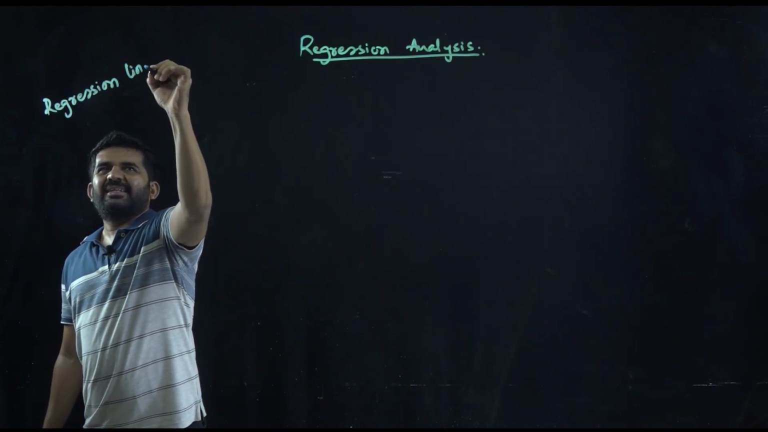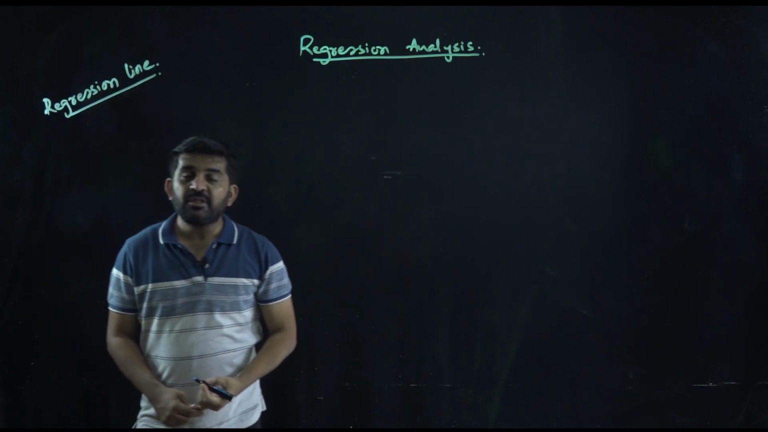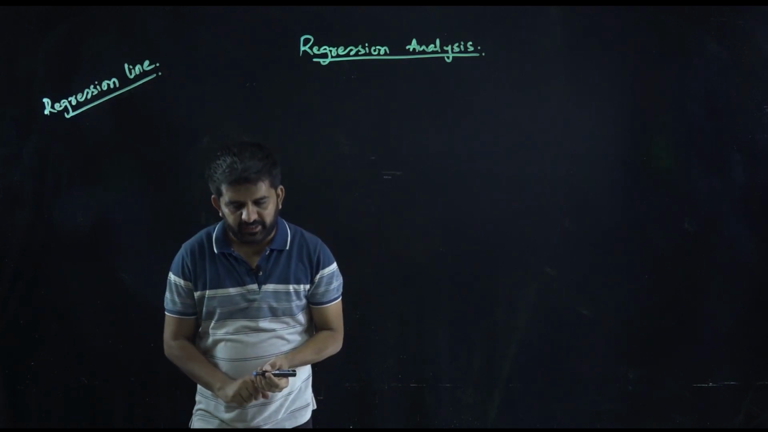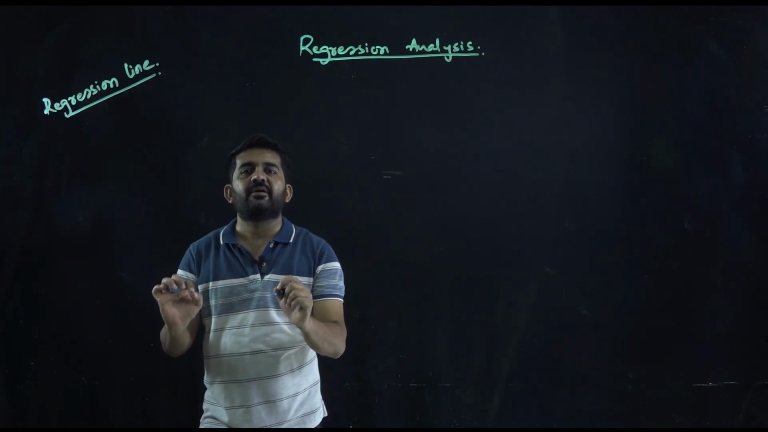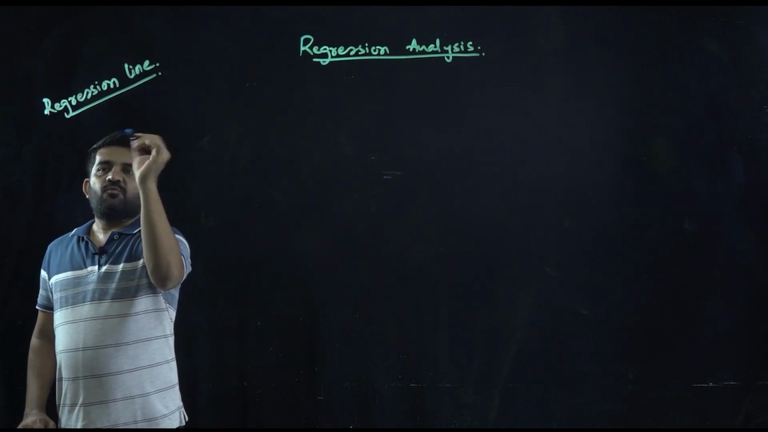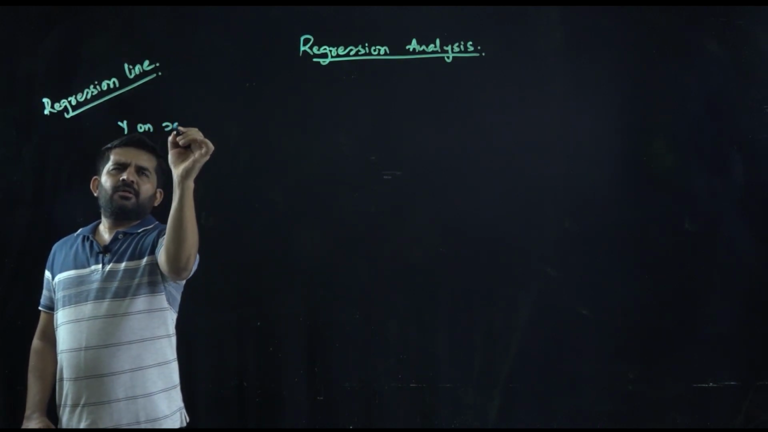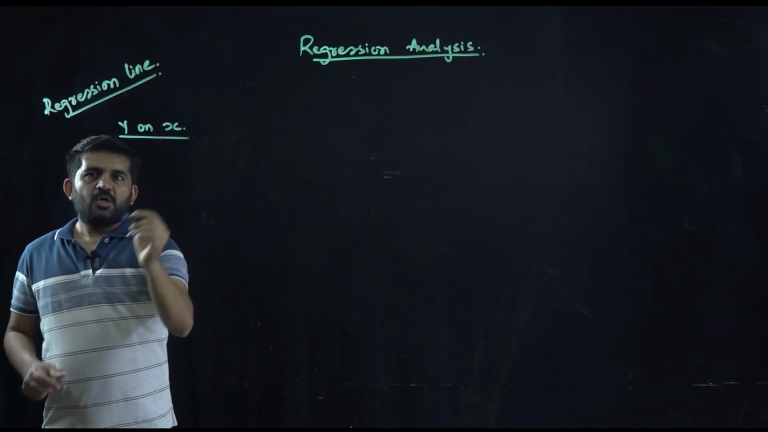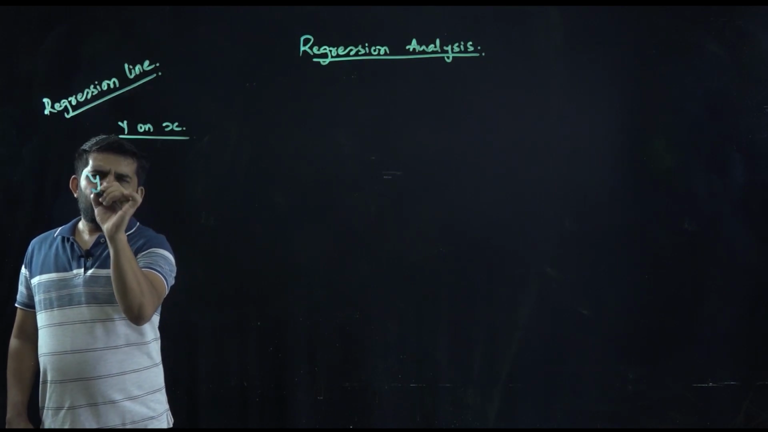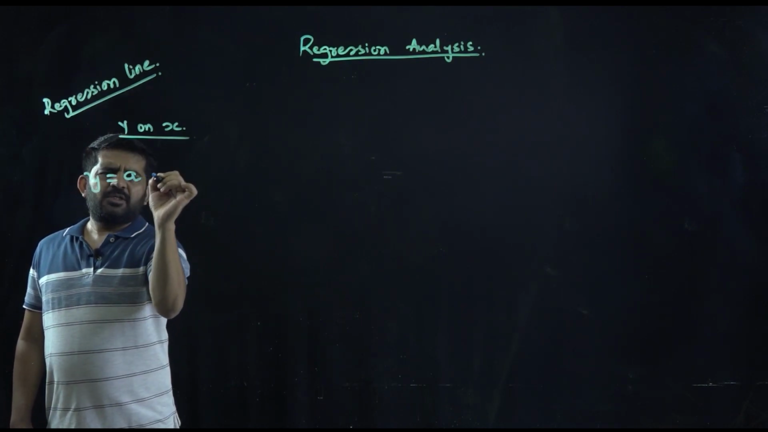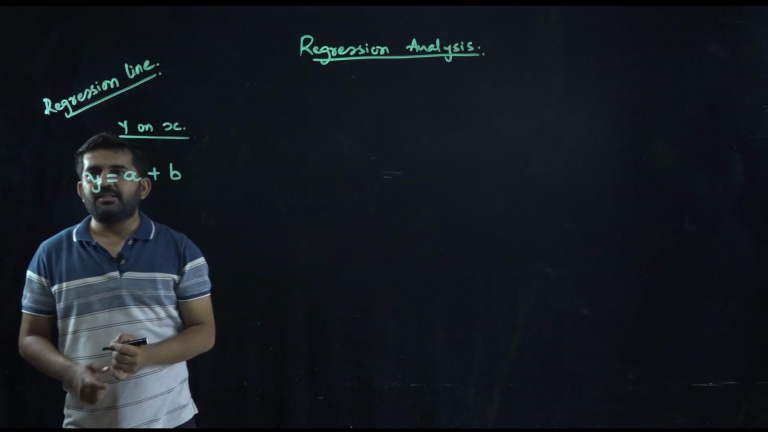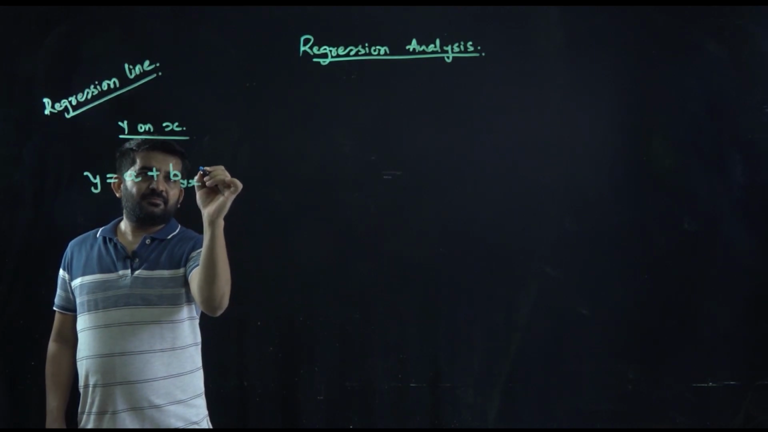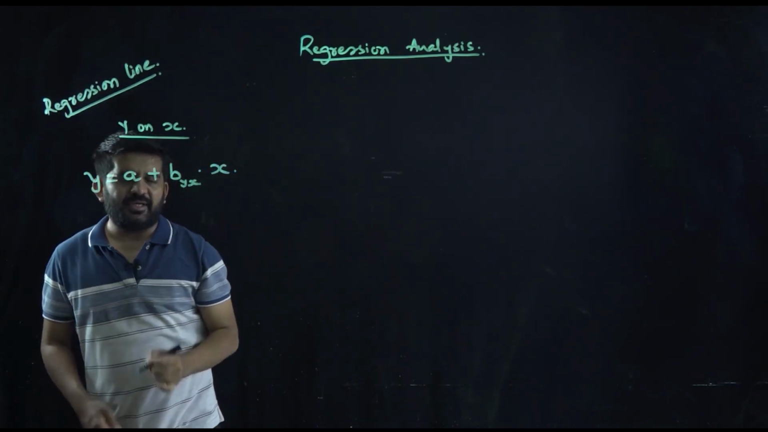regression line. Now what is a regression line? Why is it termed a line? Everything will be understood. Try to understand one simple regression line. It is y on x. It is commonly termed as y on x. How does this look? It is y = a + byx into x.